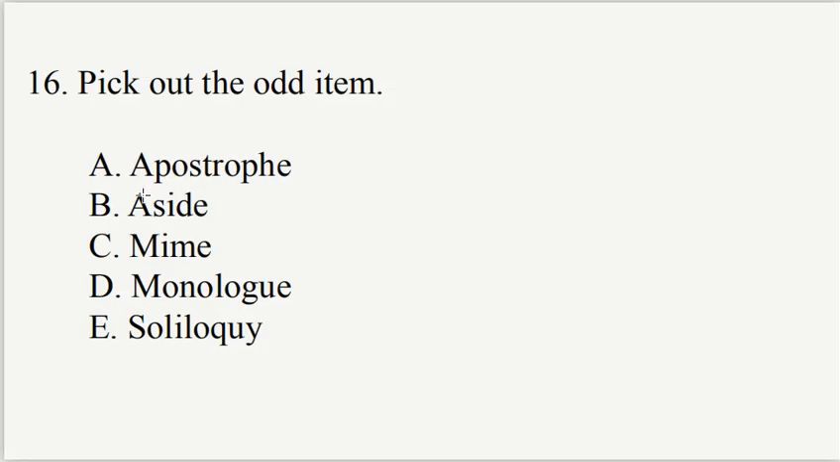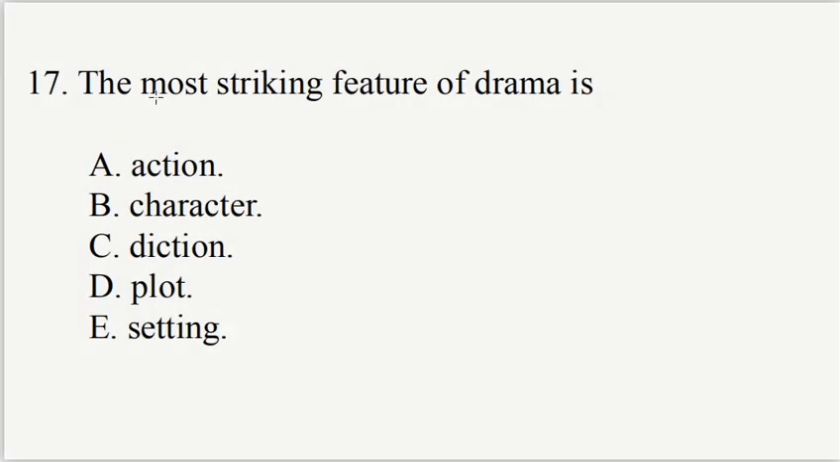The question in number 16 says, pick out the odd item. A. Apostrophe. B. Aside. C. Mime. D. Monologue. E. Soliloquy. Looking at all the options we have here, all the options except option A are elements that can be found in drama. Option A, apostrophe, is a figure of speech, and that is the odd item. Option A, apostrophe.